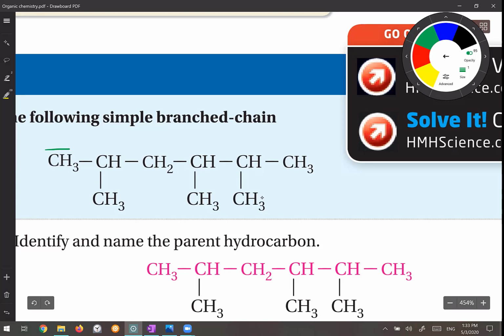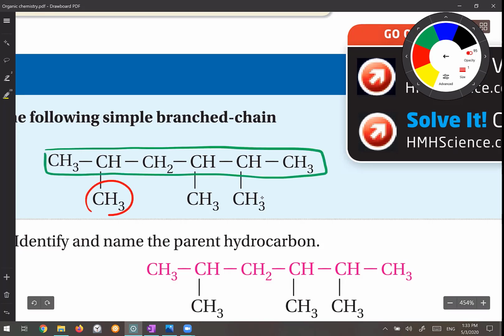Okay. I have branches, 1, 2, 3 branches. What is the name of my branches? Methyl. All of them are exactly the same. I have to number the parent. From which side do I have to number it? Let's number it from both sides and see what happens in each case.